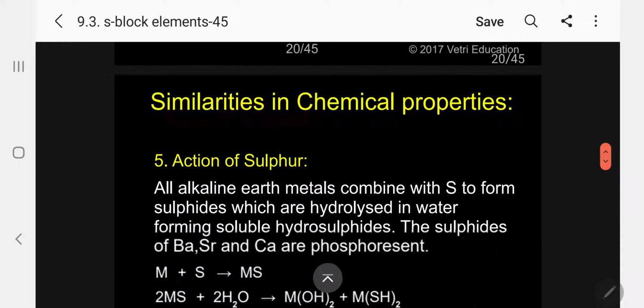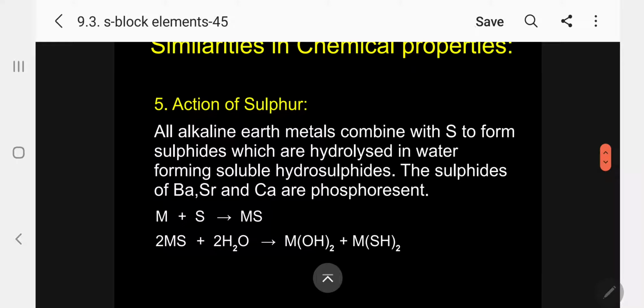The next one, action of sulfur. This is another non-metal. All alkaline earth metals combine with sulfur to form the corresponding sulfides, which are hydrolyzed in water, forming soluble hydrosulfide. The sulfates of barium, strontium, and calcium are phosphorescent. Kindly follow. We have already discussed what phosphorescent is in unit 1.